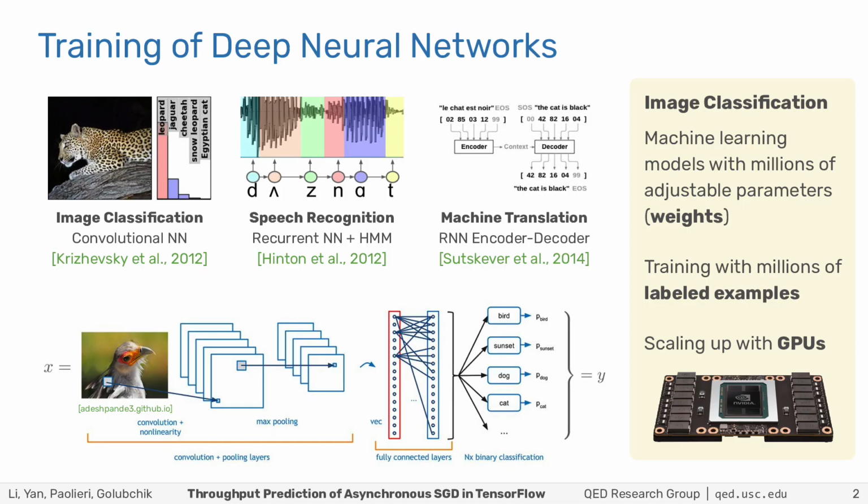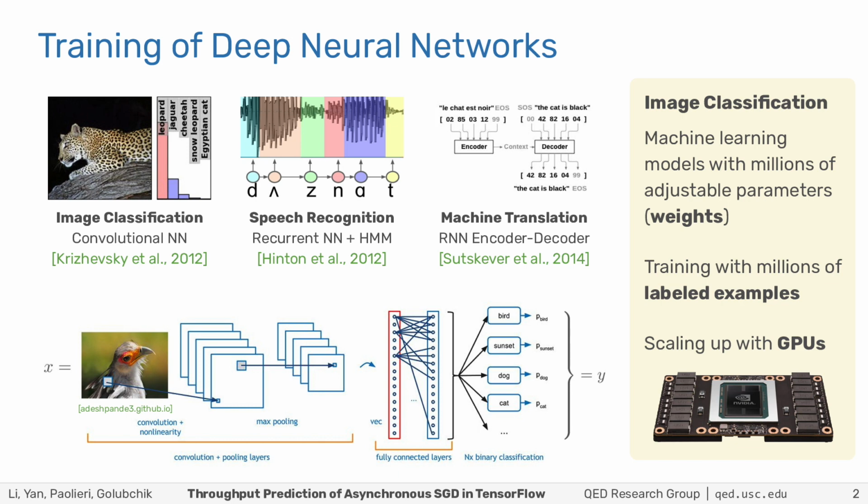The context of our work is that of distributed systems for deep neural network training. Deep learning has achieved breakthrough results in several application domains, including computer vision, speech recognition, and natural language processing. In contrast with traditional machine learning, deep neural networks, or DNNs, are able to discover internal representations of the input data without the need of manual feature engineering. This approach requires very large amounts of training data and very large amounts of computation.